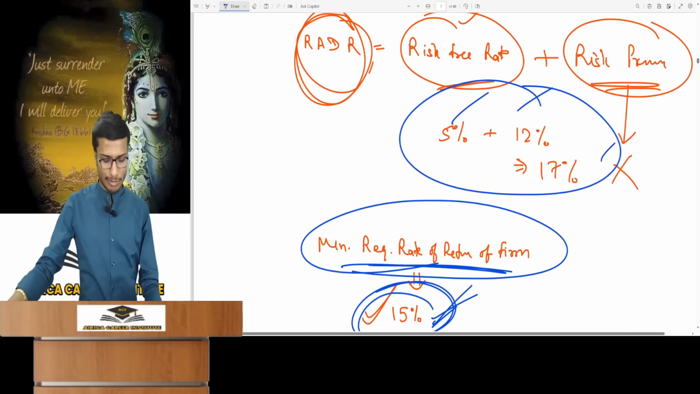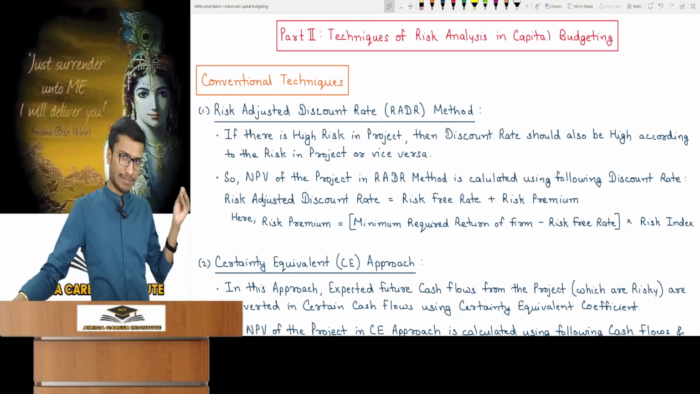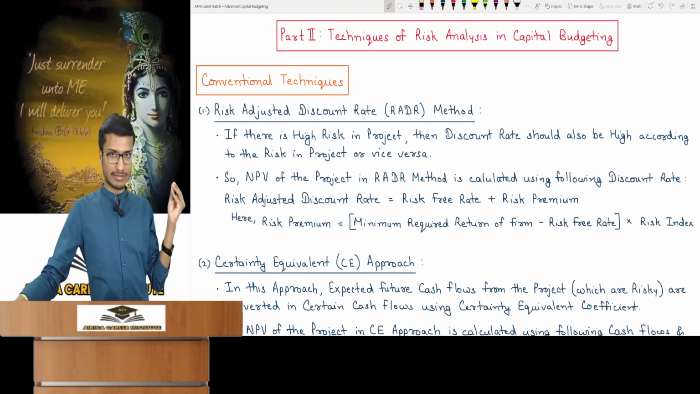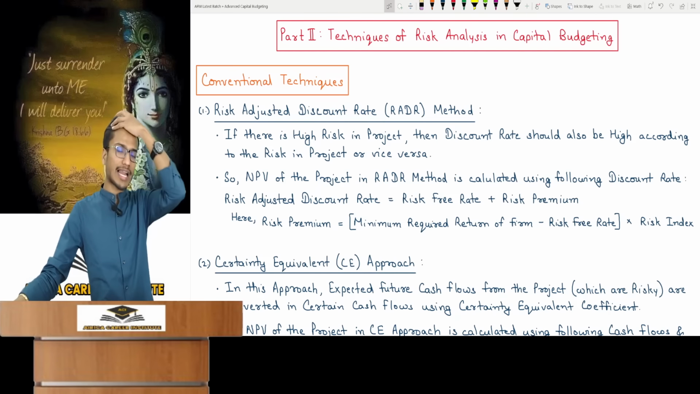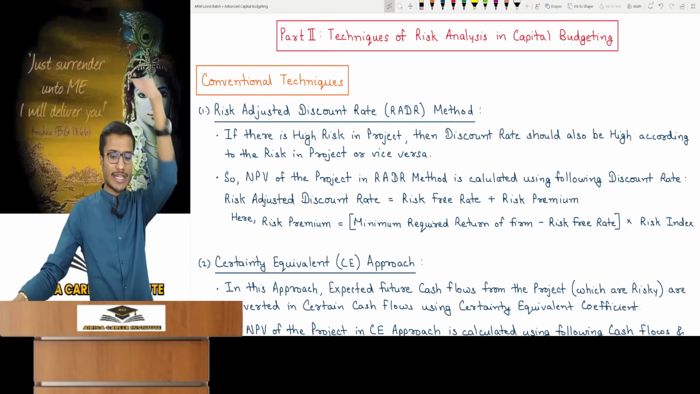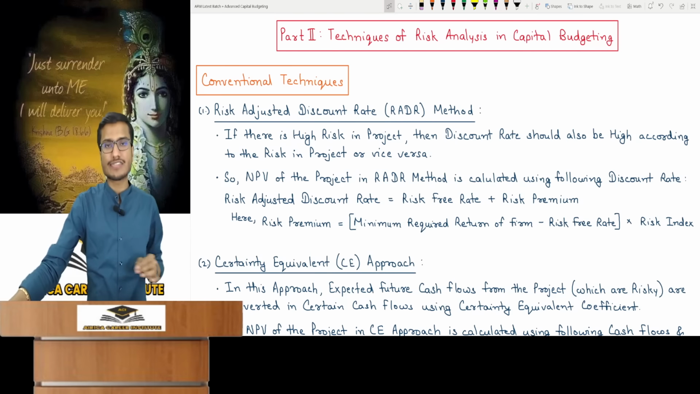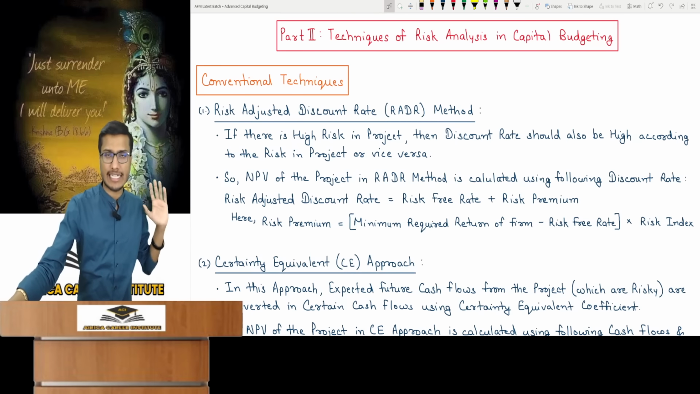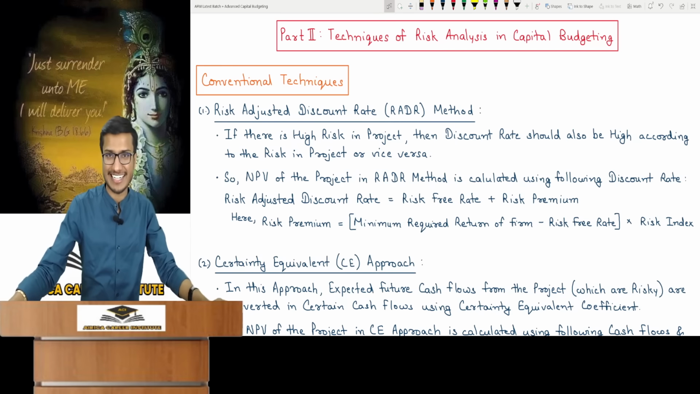You must have understood. It's very basic and exactly the same. The CAPM formula which we saw, it's there with the same logic. How do you calculate the risk premium? Risk premium is the firm's required return less the risk-free rate, times the project's risk index. All data is given, that's the technique.